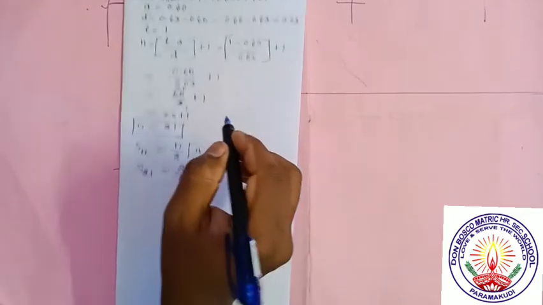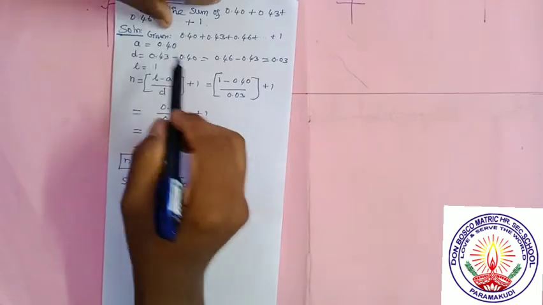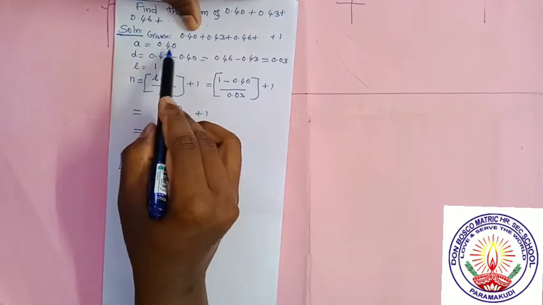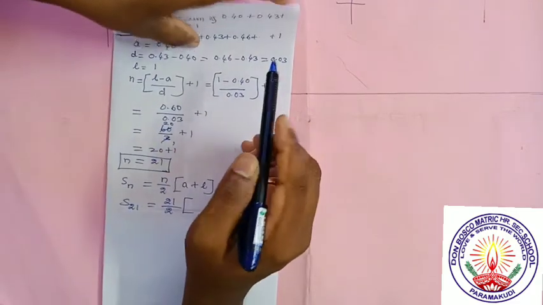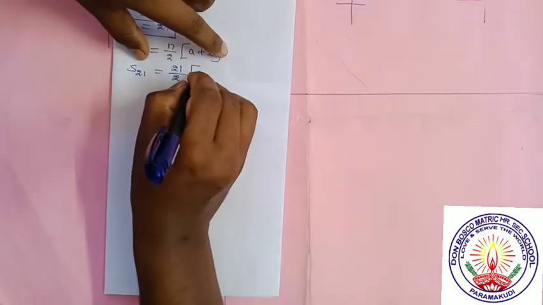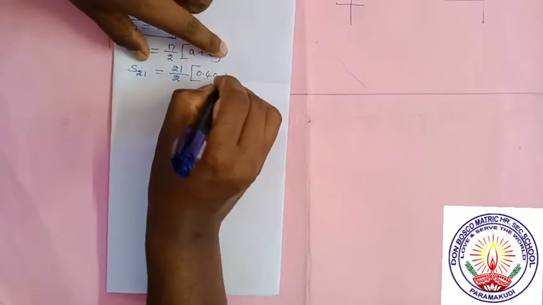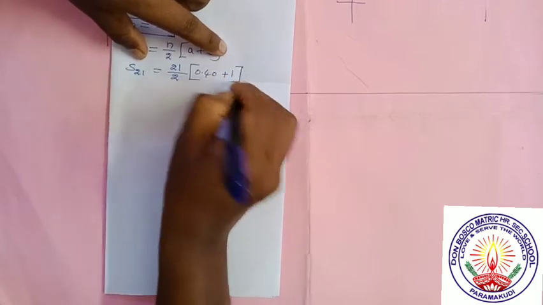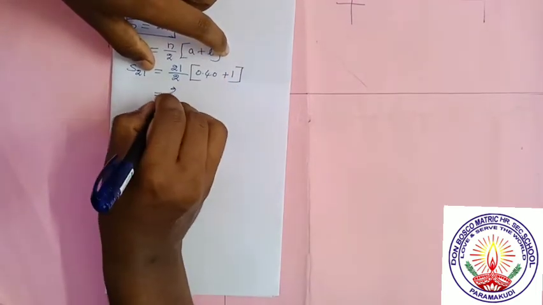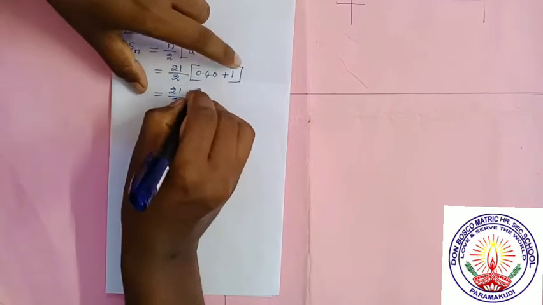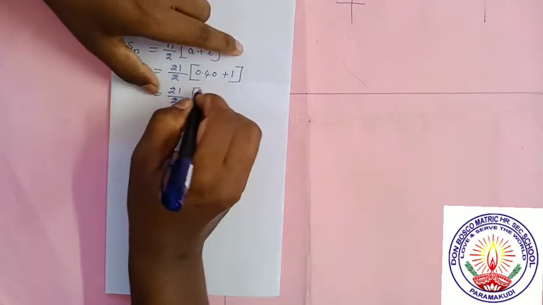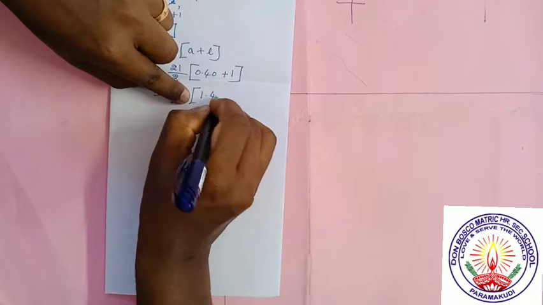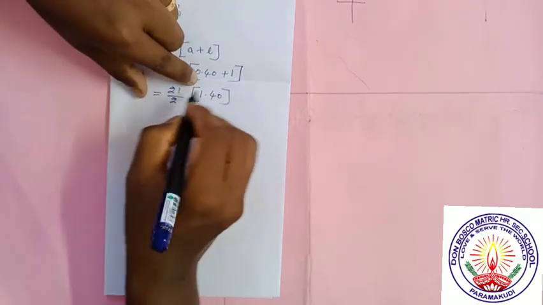What is A? A is equal to the first term. So the first term is A is equal to 0.40. L is equal to 1. Just add the two values. 0.40 plus 1, which is equal to 21 by 2 into, add the values, 1 plus 0.40, 1.40. Now we can cancel.